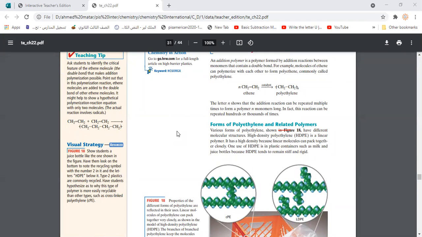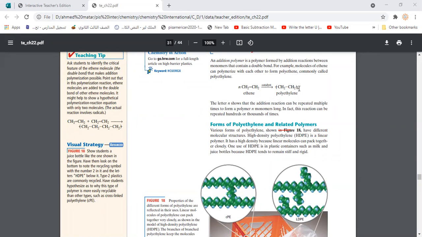So this represents the addition polymers, made from ethene. Polyethene, which is the result of the addition polymerization, is considered to be a raw material that could be made into different compounds in our daily life. That means we could reform this polyethylene or make it involved with other substances to make different compounds that we deal with in our life, because polyethylene is the raw material for making different types of plastic, depending on how many times the unit is repeated in the polyethylene.